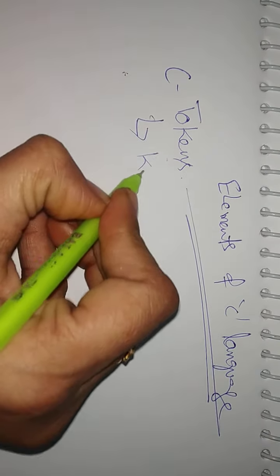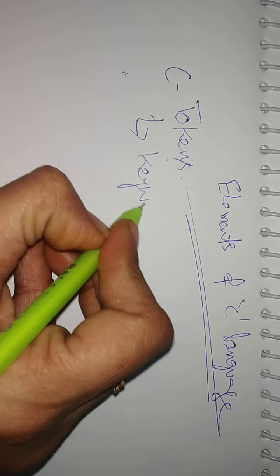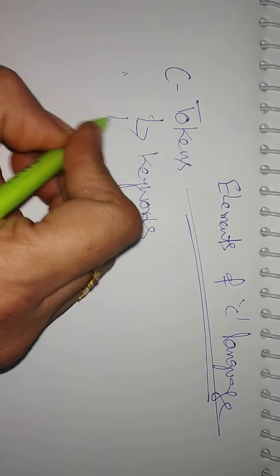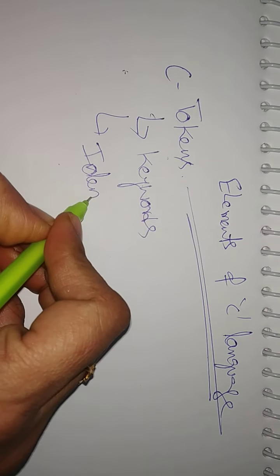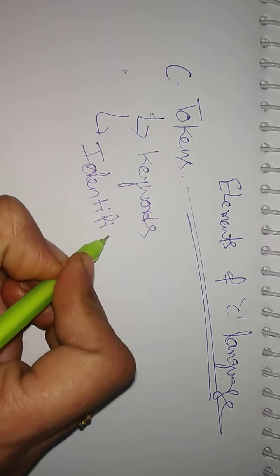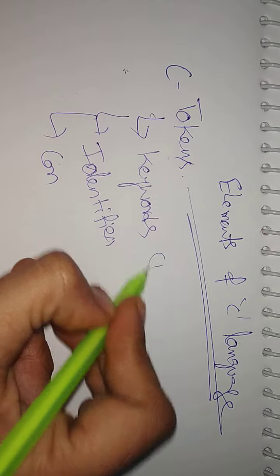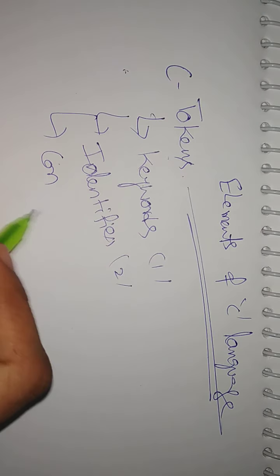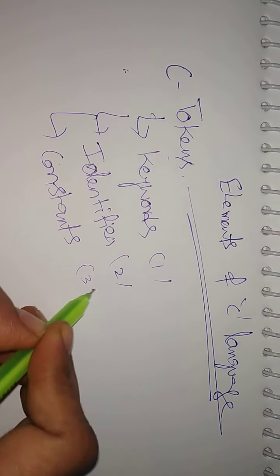First one, keywords. We have to learn what the keywords in C are. Next, identifiers. Third one is constants. Fourth one is strings.